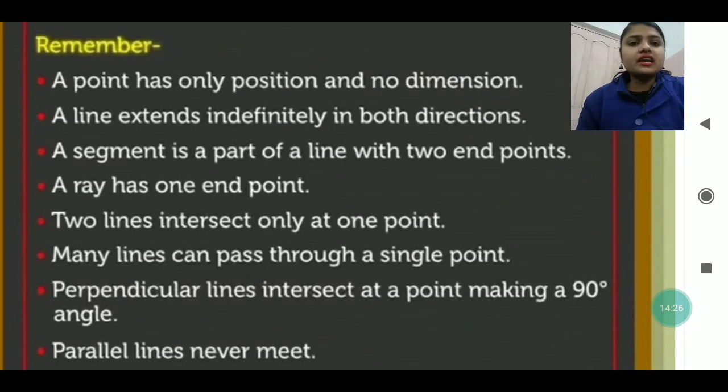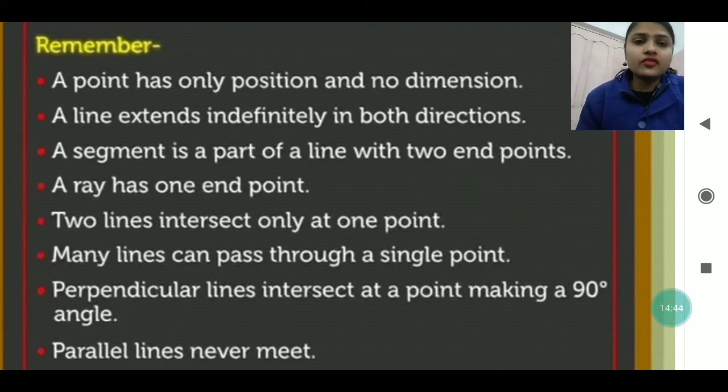Remember, a point has only position and no dimension. A line is extended infinitely in both directions. In the A direction it can go further, and in the B direction it can also be extended.